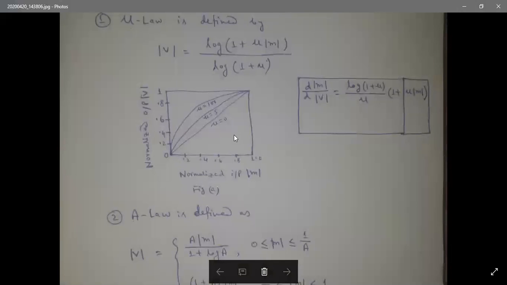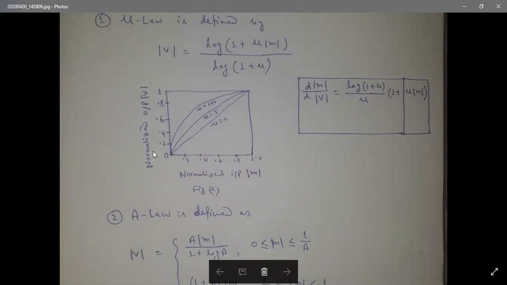Here m and V are the normalized input and output voltage, and mu is a positive constant. From figure 1 it is also clear, although the picture is very hazy.